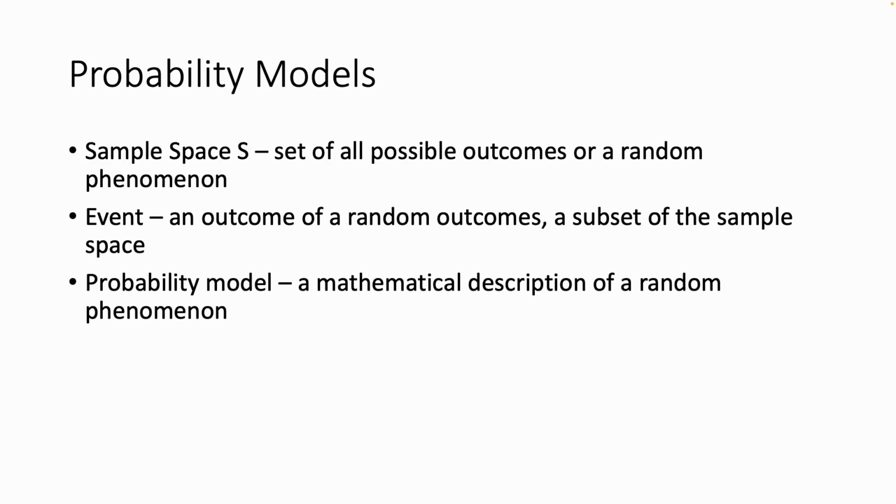So we said the sample space is the set of all possible outcomes for a random phenomenon. If we're talking about flipping a coin 40 times, that sample space is huge, because how many different ways can you get heads and tails on 40 different flips? It's a huge number of outcomes. You're essentially talking about 2 to the 40th power, which is the number of outcomes you'd have.